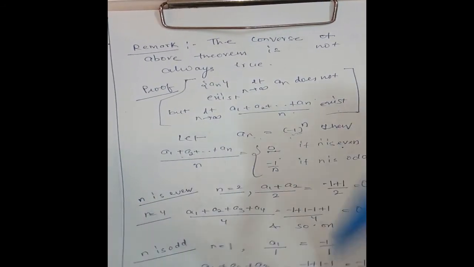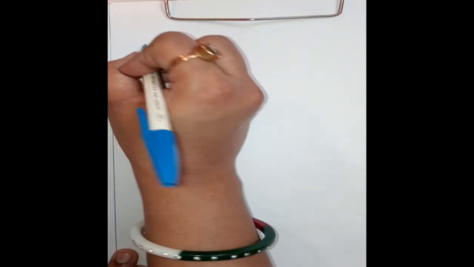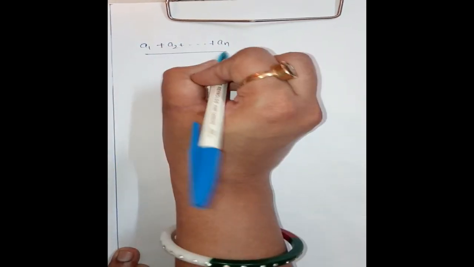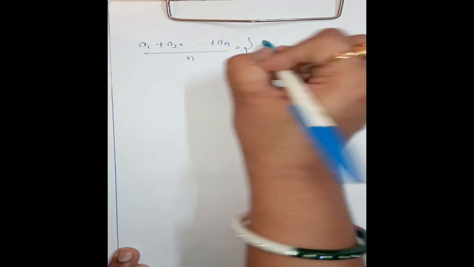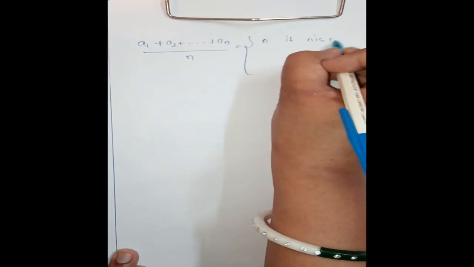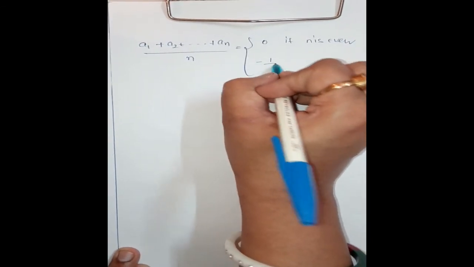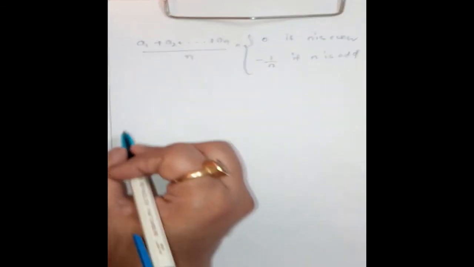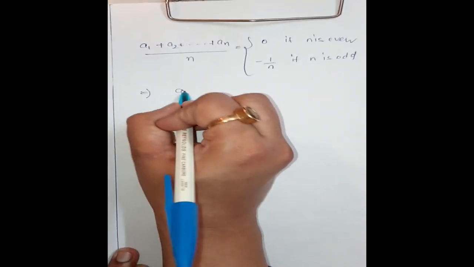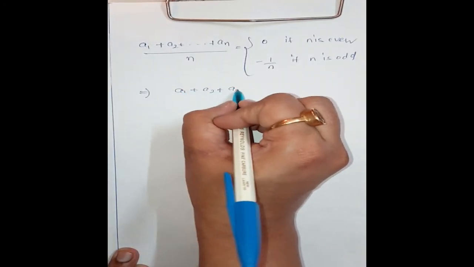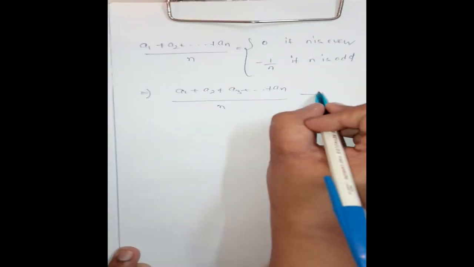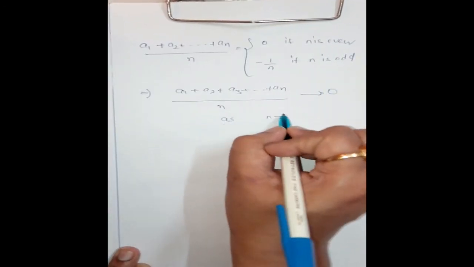Therefore, we have a1 plus a2 plus an divided by n is 0 if n is even, and it is minus 1 by n if n is odd. Now this implies a1 plus a2 plus a3 plus an divided by n tends to 0 as n tends to infinity.